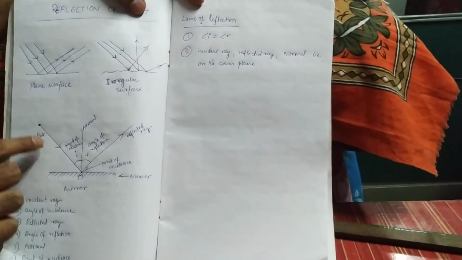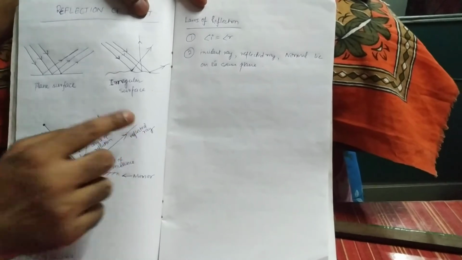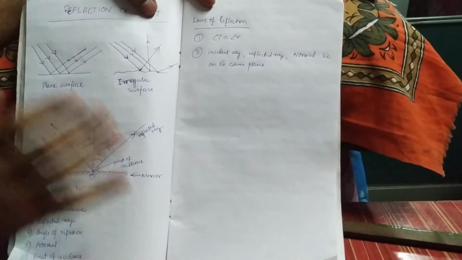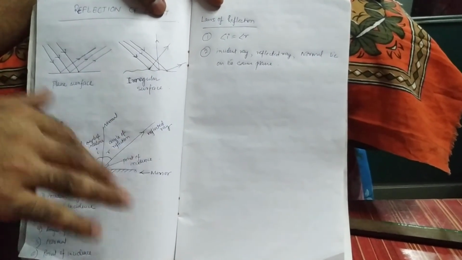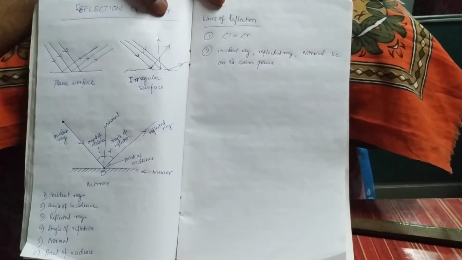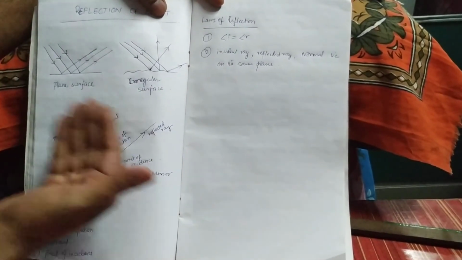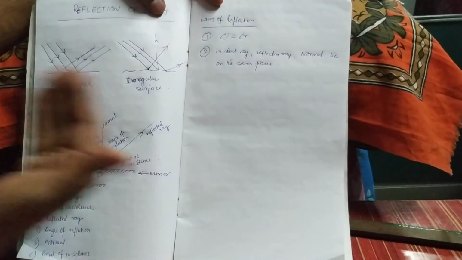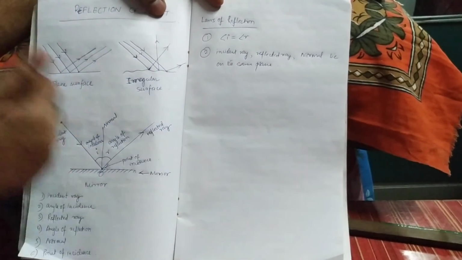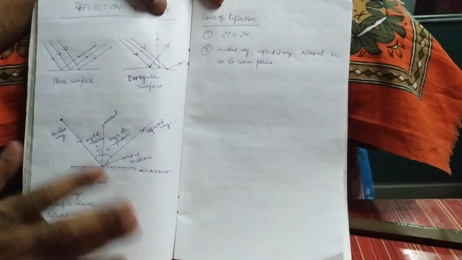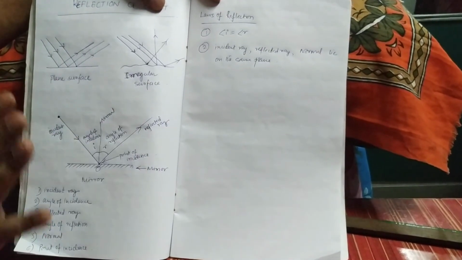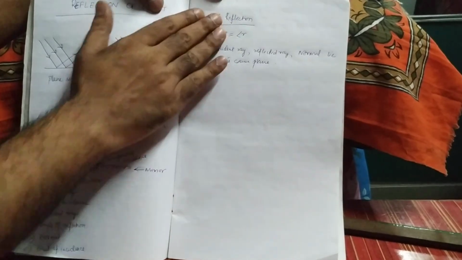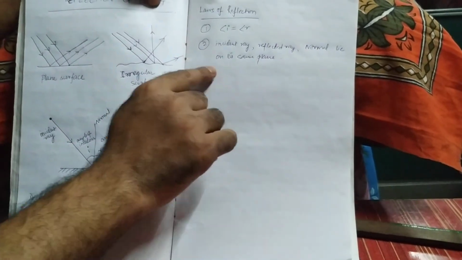And the second law is that the incident ray, the normal, and the reflected ray all lie on the same plane. If the planes differ, then this reflection will not happen. All three lines must lie on the same plane, then only the reflection of light takes place. Otherwise it will not happen, that angle i equal to angle r. So these are the two laws of reflection: angle i equals angle r, and the incident ray, reflected ray, and normal lie on the same plane.